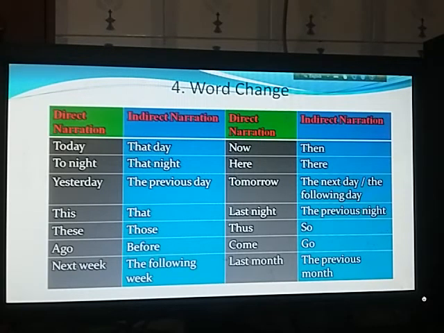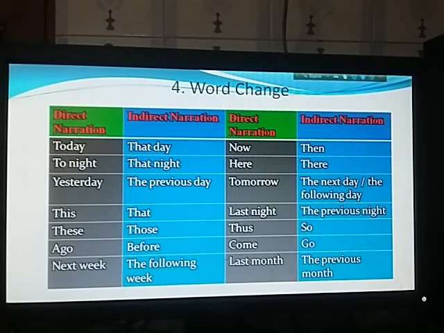For example, today will be changed into that day, tonight will be that night, yesterday will be the previous day, this will be changed into that, these into those, ago changed into before, next week will be changed into following week, now changed into then, here changed into there, tomorrow will be changed into next day, last night will be changed into previous night, thus will be changed into so, come changed into go, and last month changed into previous month.